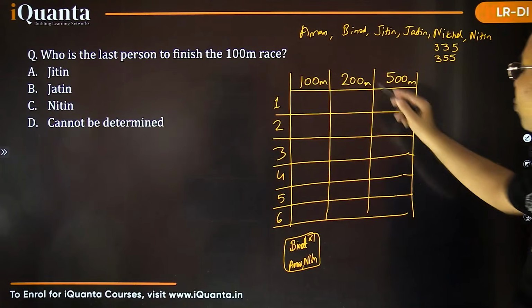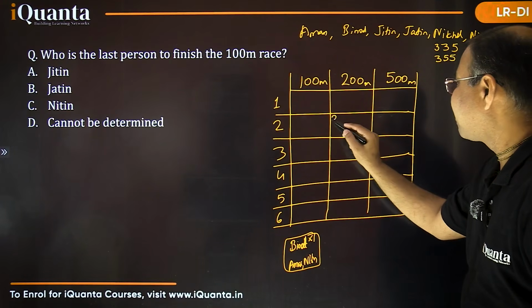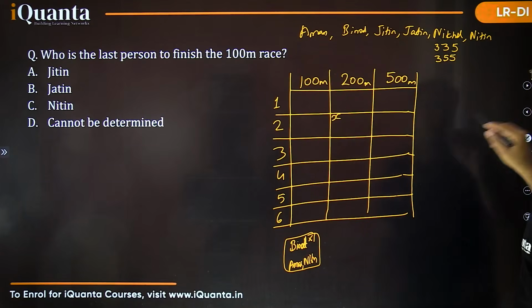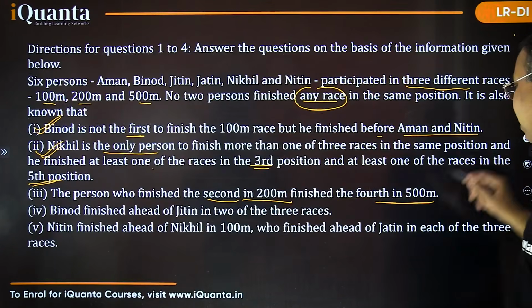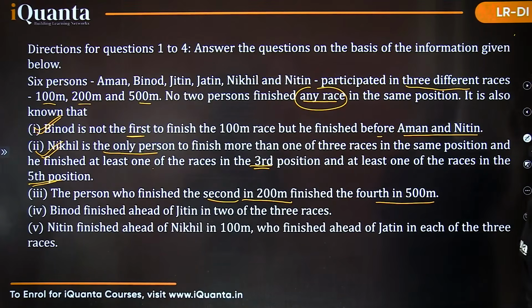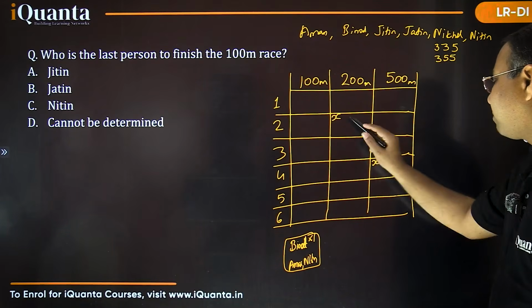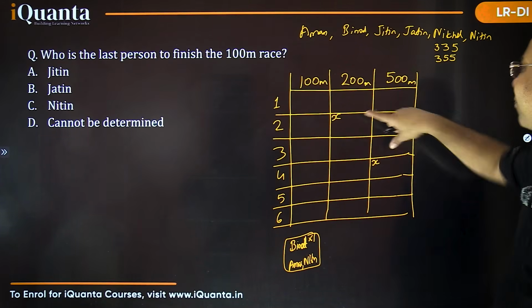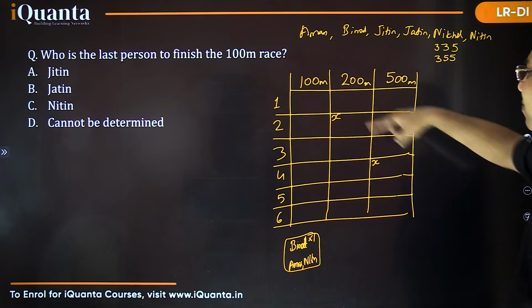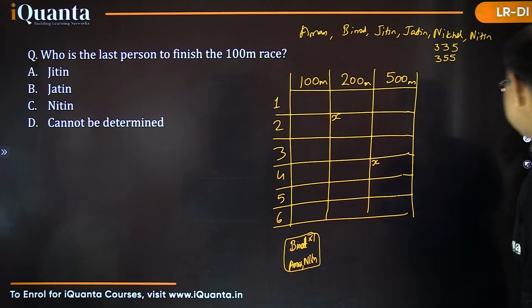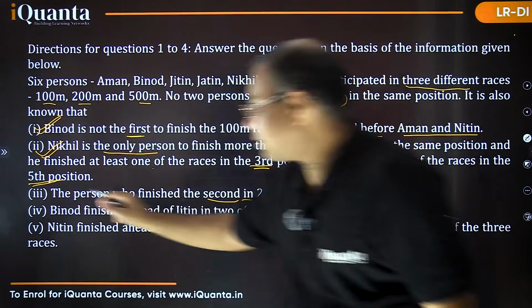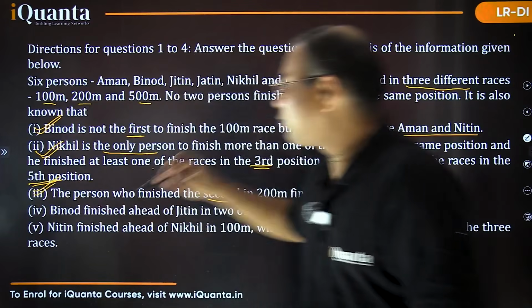Let me write 200 में second position. So let it be X. I don't know the name of the person right now. So if this is the person X, the same person finished 4th in 500 meter. So in 500 meter, he is finishing 4th. So this is also X. So basically these 2 are same persons, right? And of course it can't be Nikhil because Nikhil is never finishing at 2 or 4 position. Okay, let's move back. So whatever this person is, we have put down this information on that table.